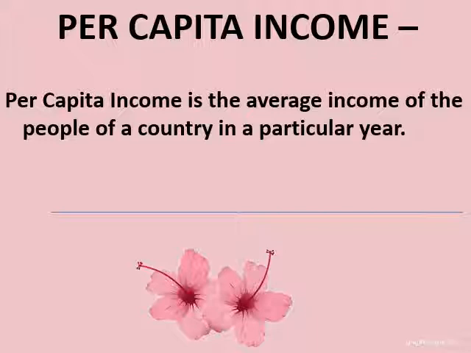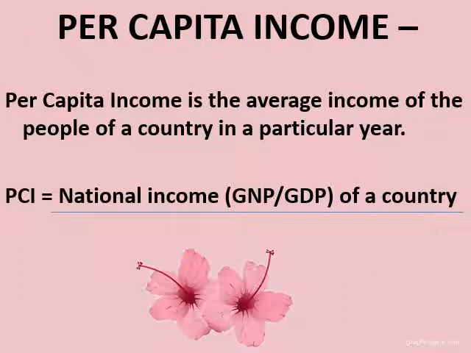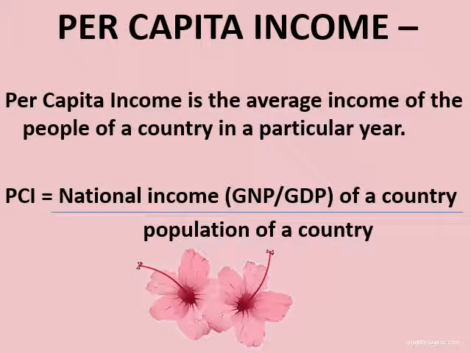Okay, and there is a little formula for per capita income, which is: per capita income is equal to the national income of a country, or we can say GNP or GDP of a country, divided by the population of a country. So whatever the entire value of the final goods and services of a country is, that will be divided by the number of people in a country. That means the population of a country. So this is per capita income.